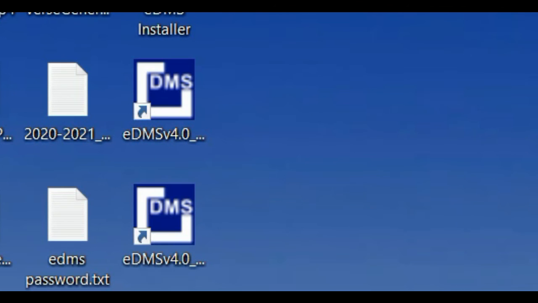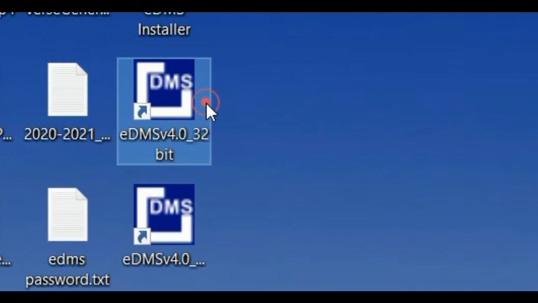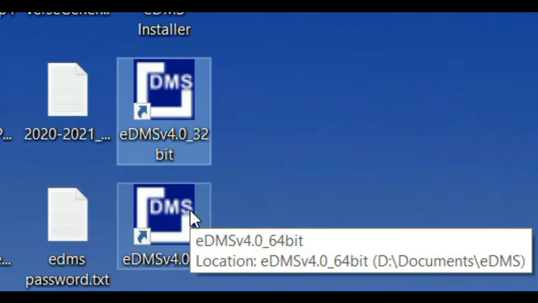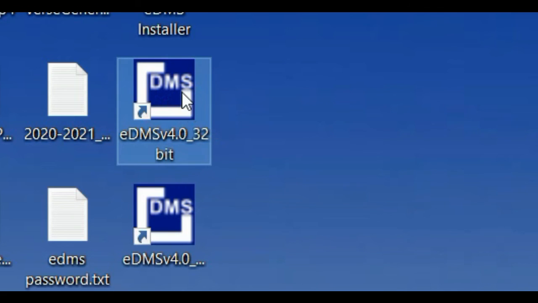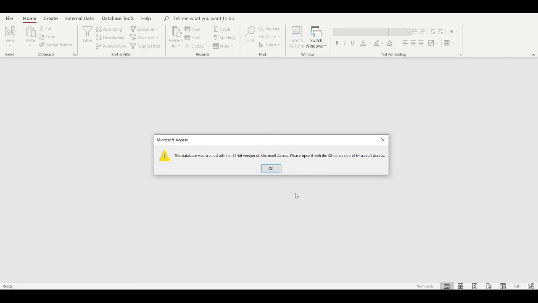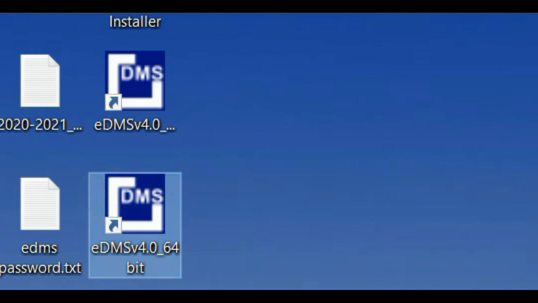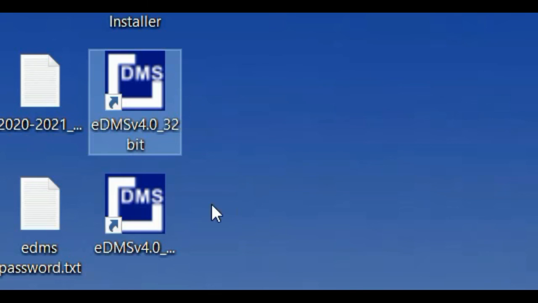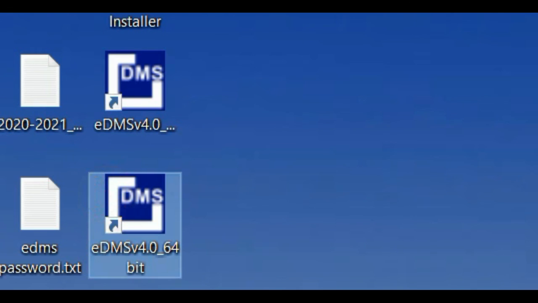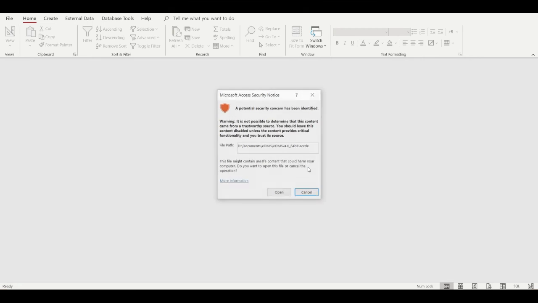Titingnan natin ngayon yung ating eDMS dito sa ating desktop. Ayan, nandyan na ngayon yung ating eDMS 32-bit and 64-bit. Ito yung sinasabi ko kanina na pag nag-install kayo ng dalawang version, maaari yung isa ayaw mag-run. So, ito, my Office version is not 32-bit. It's 64-bit, kaya hindi siya magra-run ng 32. So, i-open ko ngayon yung aking 64-bit version. Open natin.